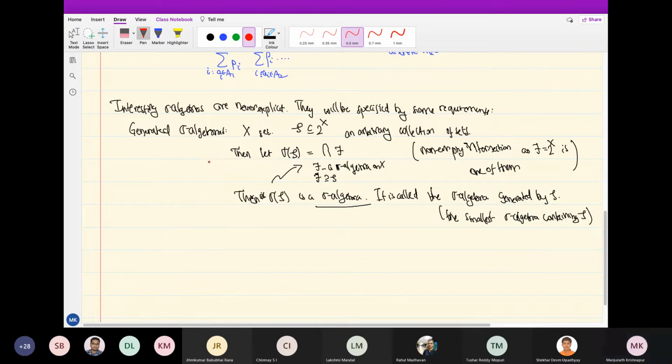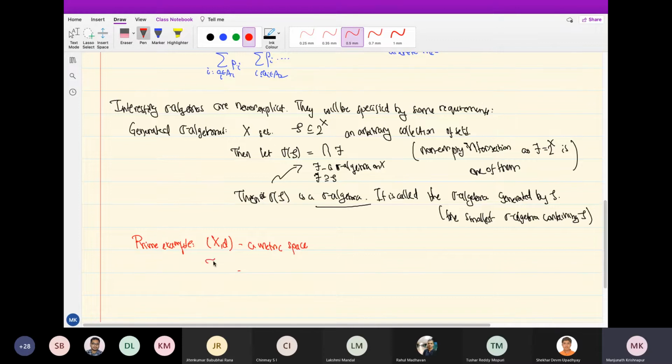So, one example, a prime example. Let (X, d) be a metric space. Let S be the collection of all open sets.